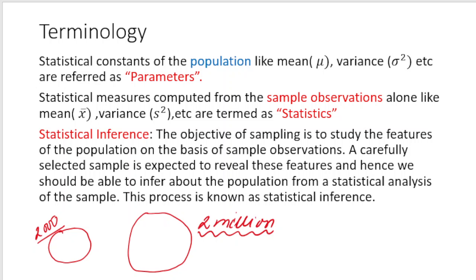To understand it in detail, let us first understand some of the basic terminology that we are going to use. Here we have two things, one is sample and another is population.